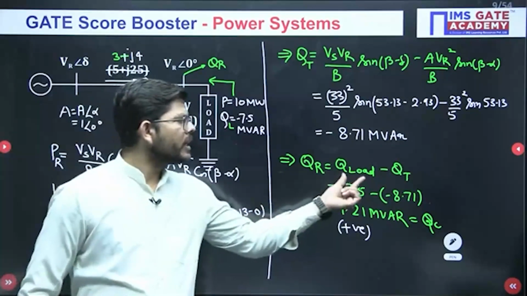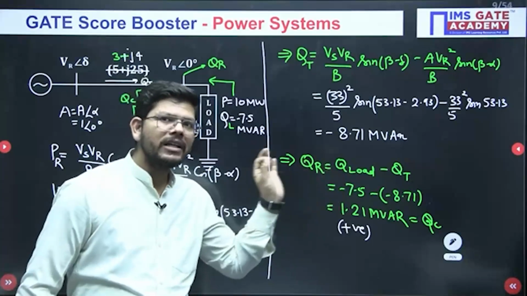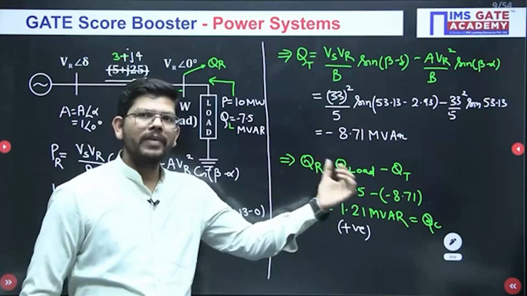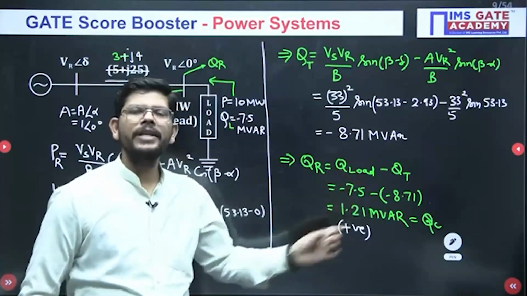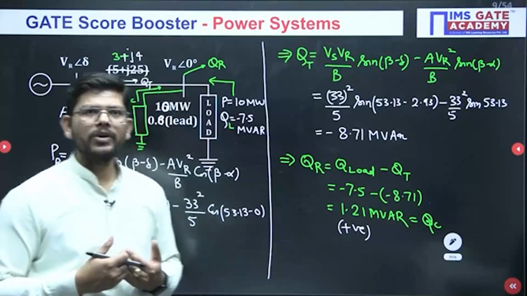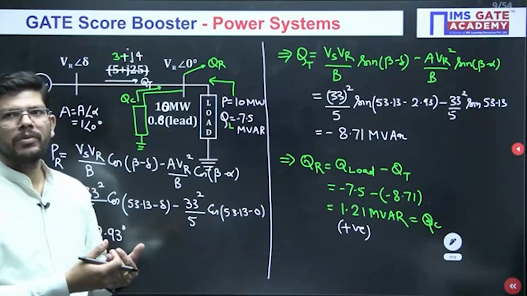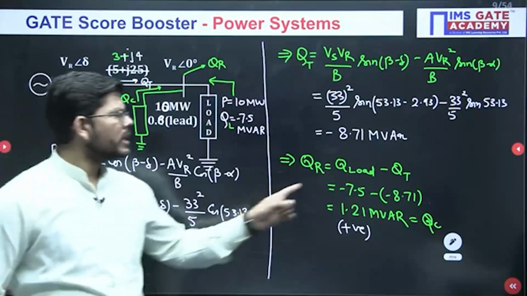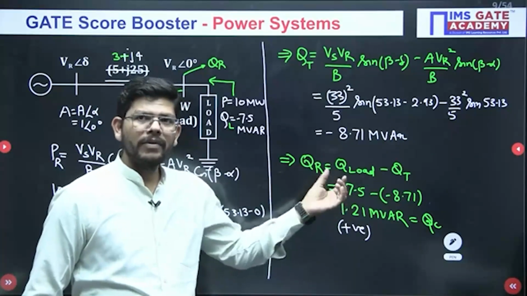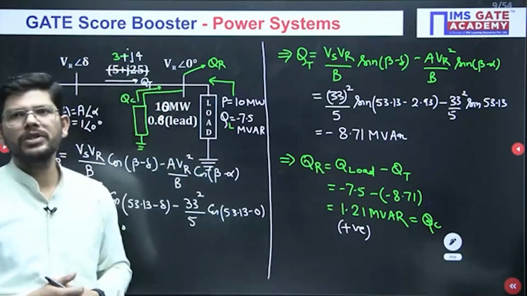So just see, the difference of load requirement and the transferred power, the reactive power supplied by the source in the transmission line, is coming positive. That means the requirement of the load is less and the supply by the source will be more. Is it so? Or the load power requirement is less, and more is being supplied by the source. What kind of situation are we having here?